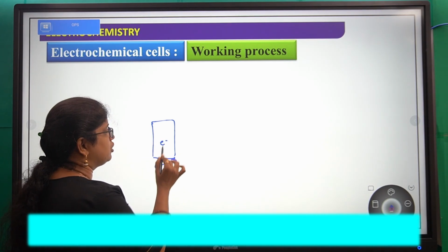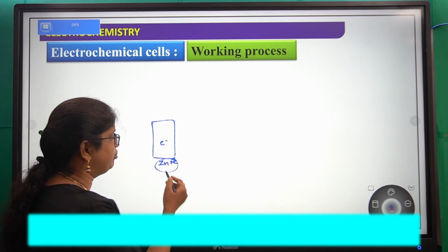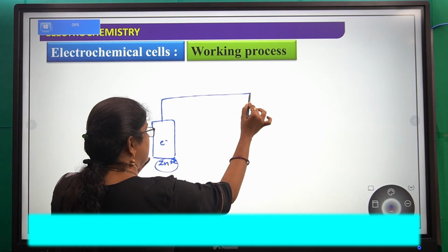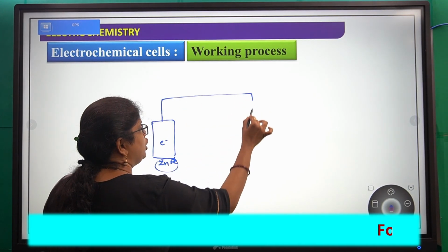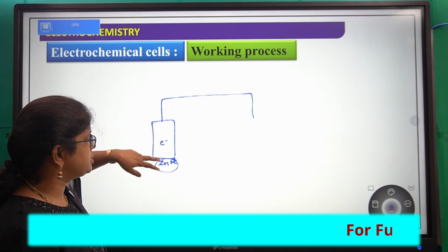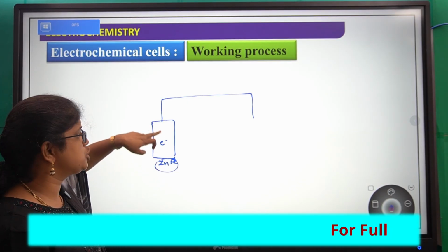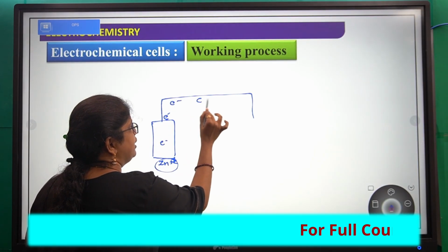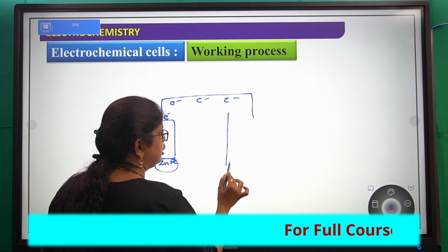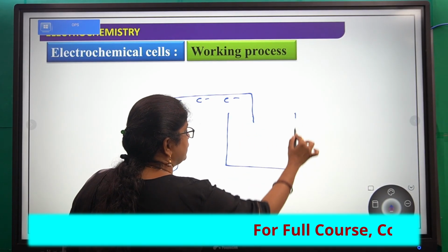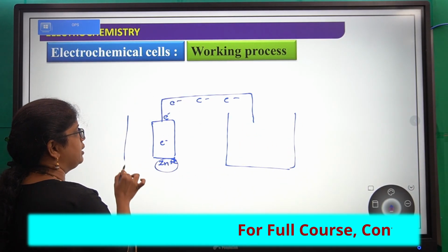Now the electrons which are released from the zinc, when we connect this zinc electrode to the electrical wire, will pass through this electrical wire and enter into another portion of the electrochemical cell.